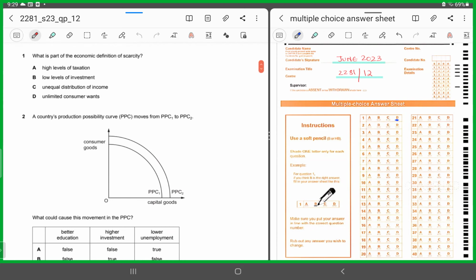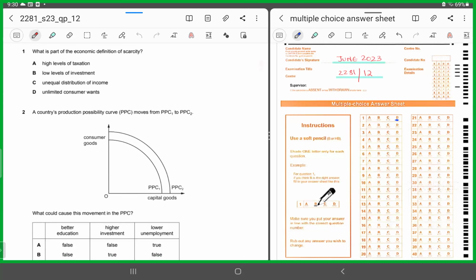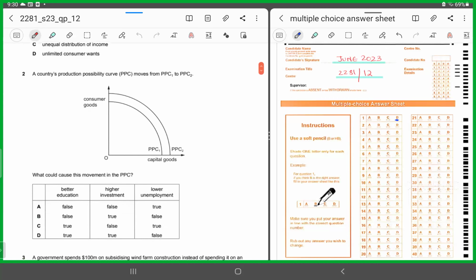All right. So in this case, high levels of taxation, low levels of investment, unequal distribution of income, they are not at all part of the definition of scarcity. Scarcity has to do with wants and needs, wants and scarce resources. So it has to be unlimited consumer wants. All right. Let's look at MCQ 2.